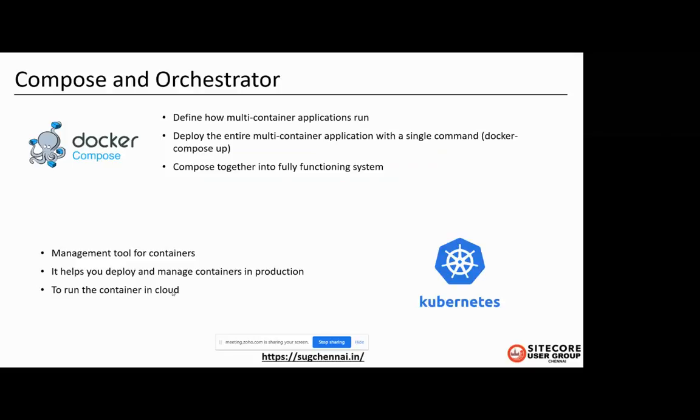Then orchestrator, a management tool for containers. As I said, it helps you to deploy and manage containers in production. Kubernetes is the most used, and it is well supported by Microsoft through Azure Kubernetes Service and Amazon through Elastic Kubernetes Service.